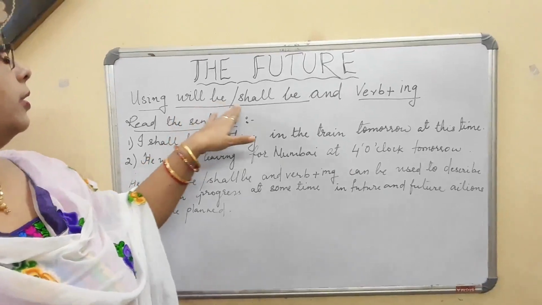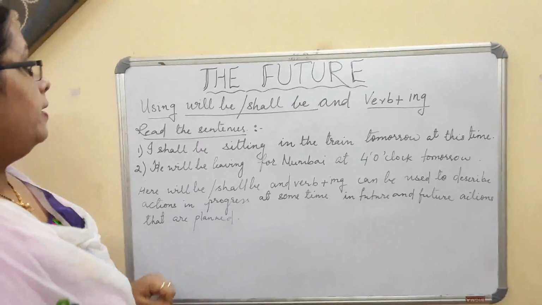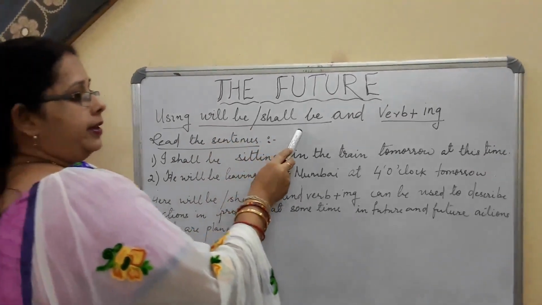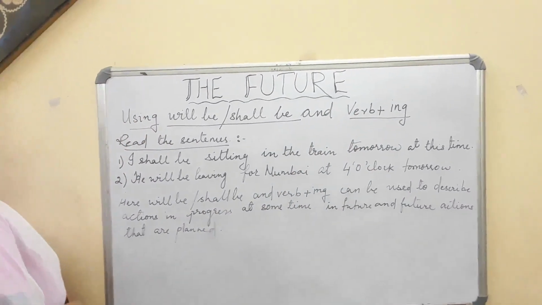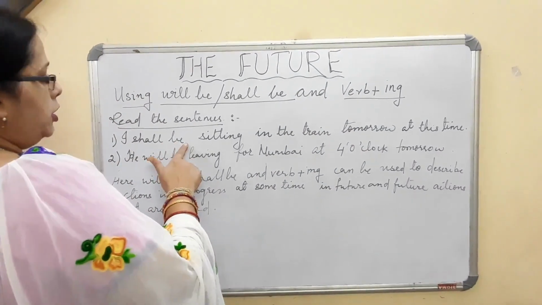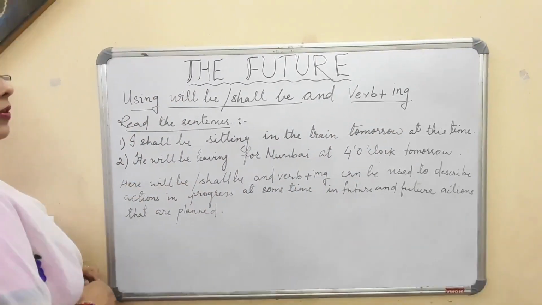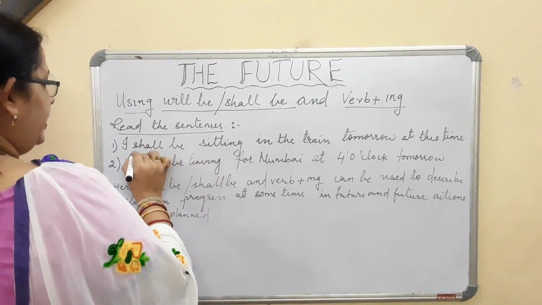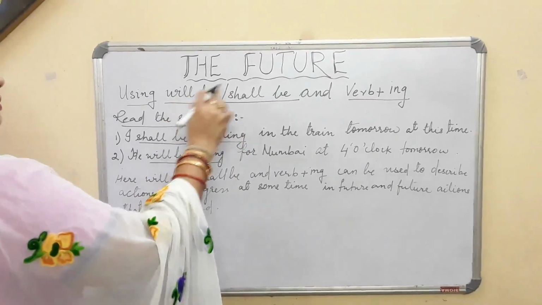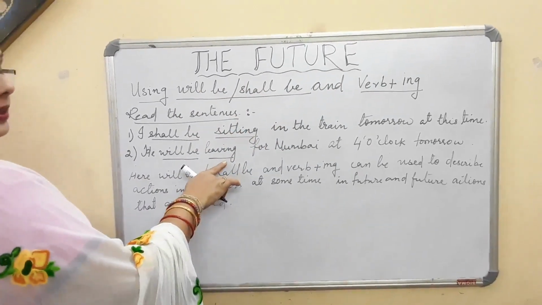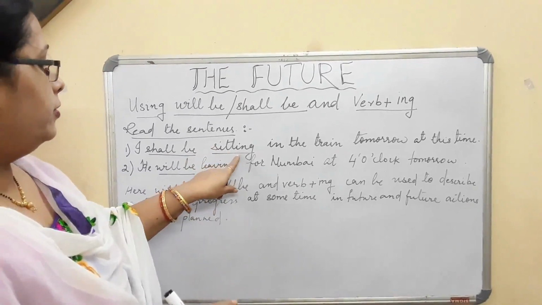Now we will learn about the use of will be or shall be. Where are we going to use these things? Whenever we are using will be or shall be, we have to use with that verb plus ing form. Okay. Now see the sentences I have given you here. I shall be sitting in the train tomorrow at this time. He will be leaving for Mumbai at 4 o'clock tomorrow. Now here you see shall be sitting, will be leaving. As we said, will be plus verb ing, leave is the verb plus ing, and shall be sitting. Sit is the verb. Here we have used ing.